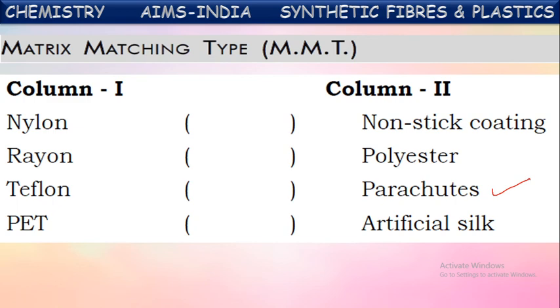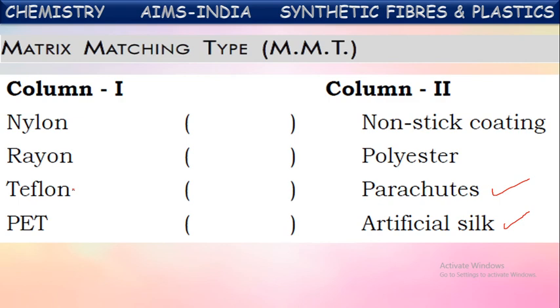Next, rayon. Where is this rayon used? Rayon appears like silk and it is man-made material, so it is called artificial silk. Rayon is artificial silk. Next, Teflon. We told this is one of the plastics which is used to coat cooking utensils to make them non-stick.